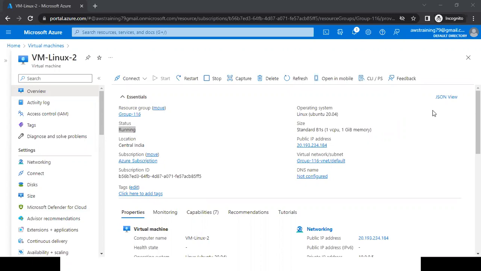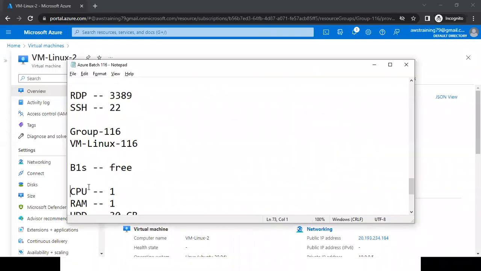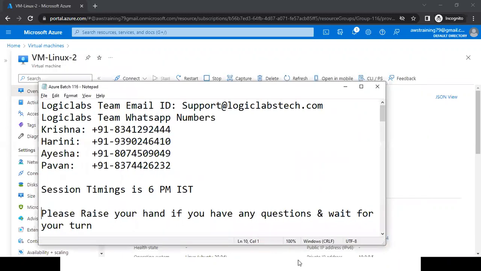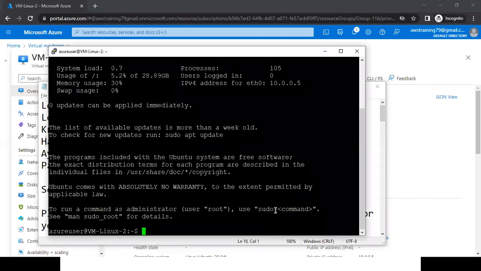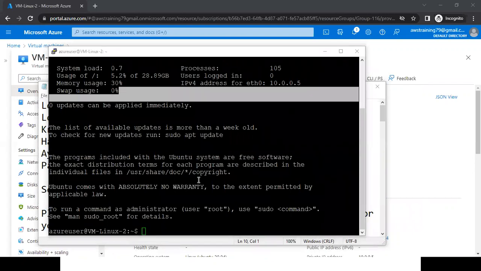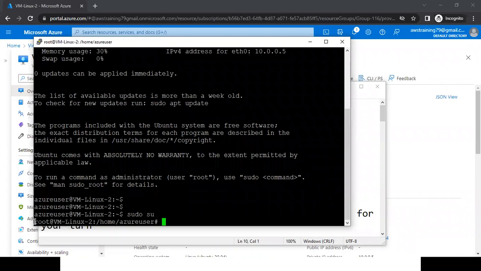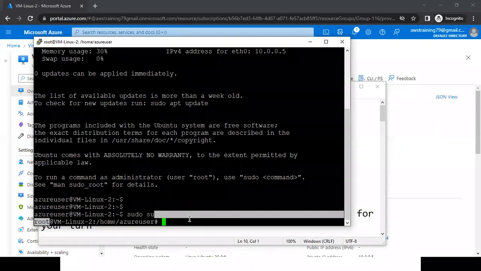Hi, Ankit. I have one question. Whatever user we are giving, as previously asked, is that user the root user for my Linux server? Root is a different user, like an administrator user. If I switch to root, I can switch. Here is the root user. This is not the root user. This is just like an admin user for us. It has all privileges. He can do anything. He can even switch to the root user also.